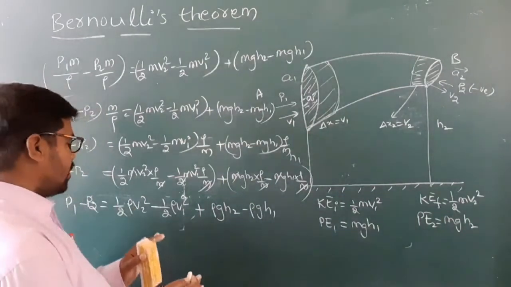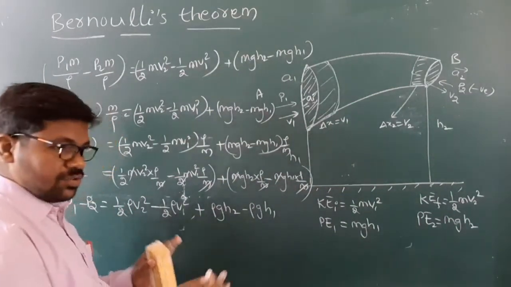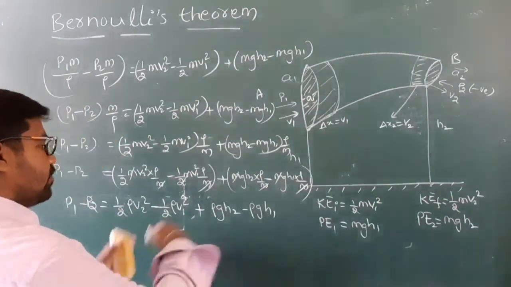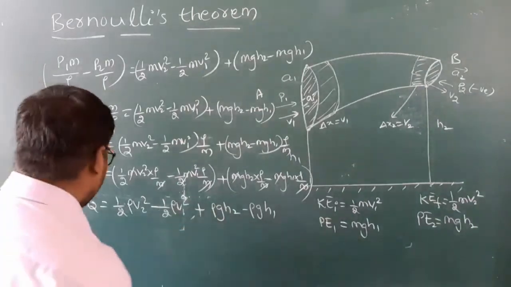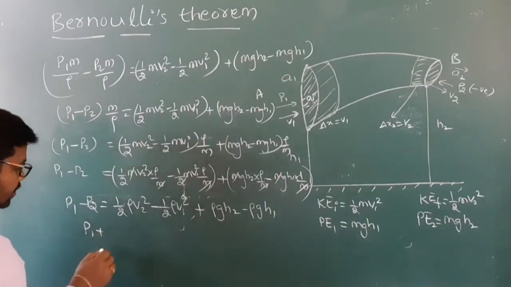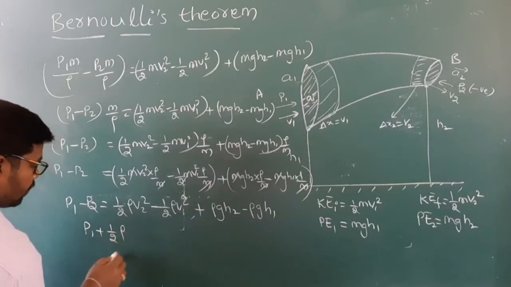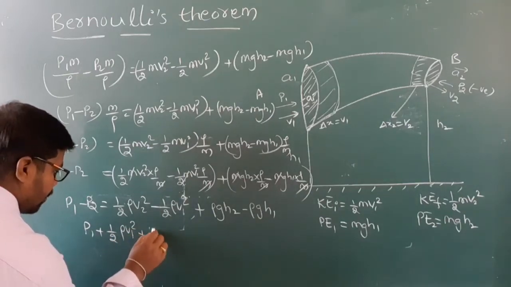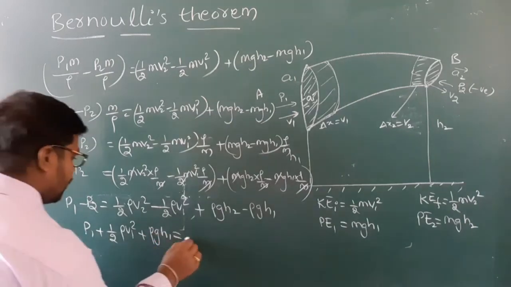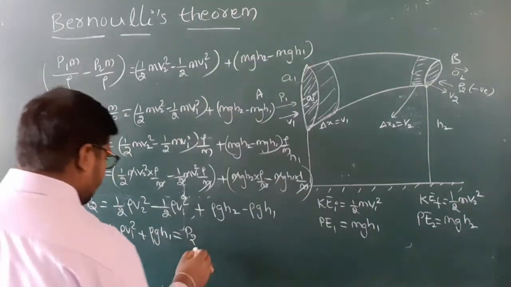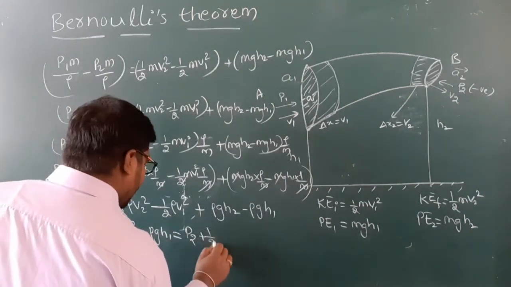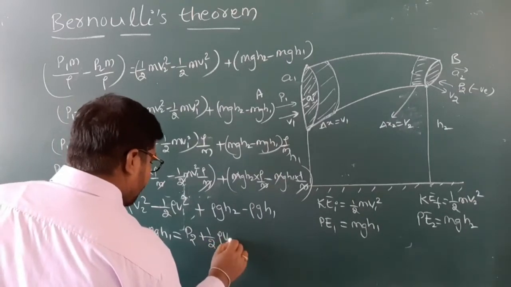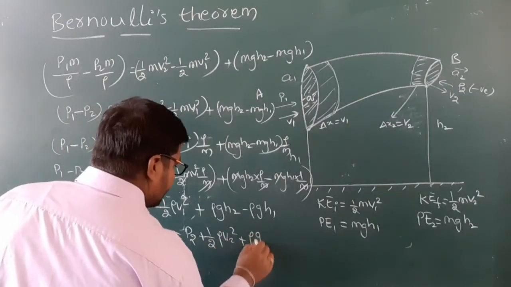All the terms with 1 and 1 by 2 rho v1 square we can send to the left side, all the twos to the right side. P1 plus 1 by 2 rho v1 square plus rho g h1 is equal to P2 plus 1 by 2 rho v2 square plus rho g h2.